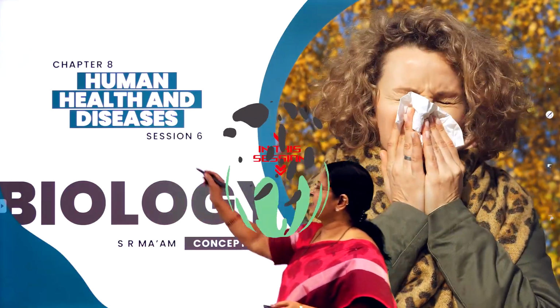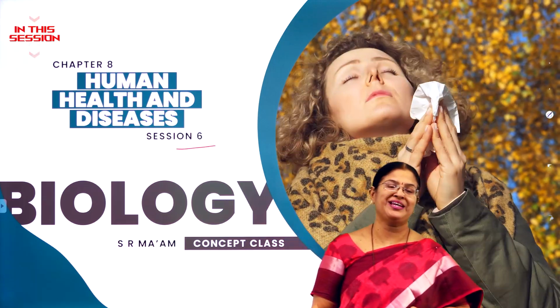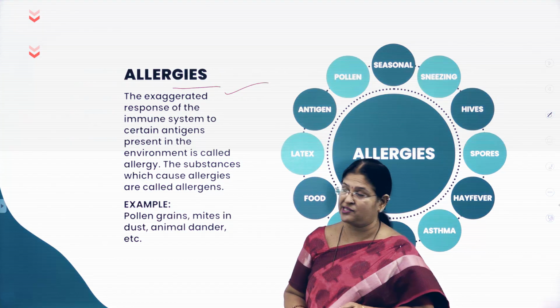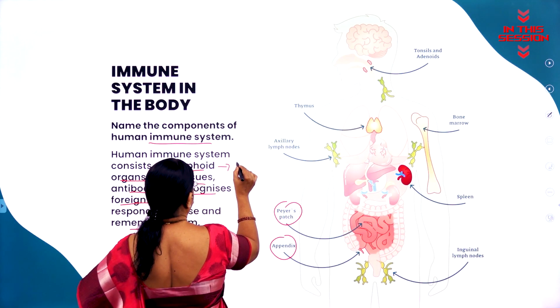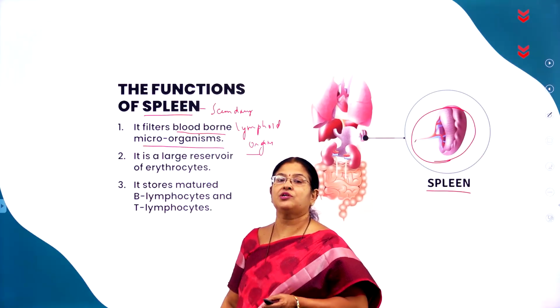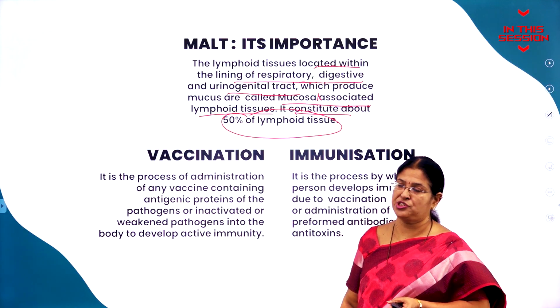Welcome back to session 6 of this very important chapter called Human Health and Diseases. So let us study what is allergy. So for every problem there is a solution. Lymphoid organs are divided into two types. What is a very important function of skin? 50% of lymphoid tissue is marked.